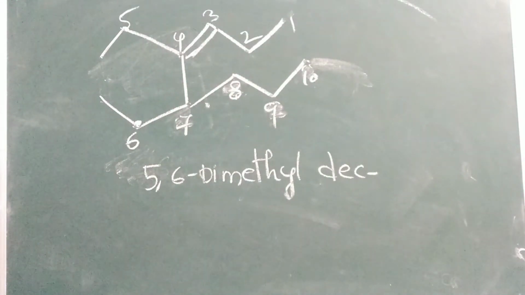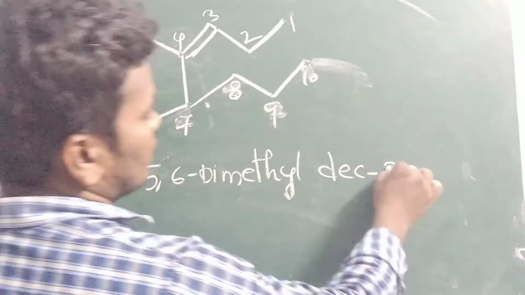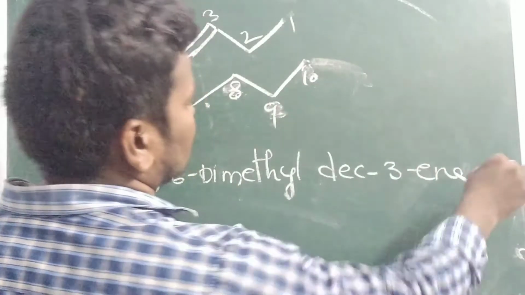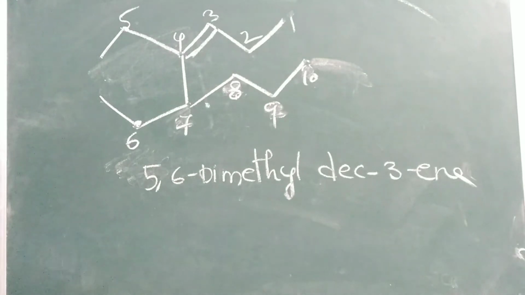What position is the double bond in? It is in the third position, so it is called 3-ene. Like that you can write the example. Next one.